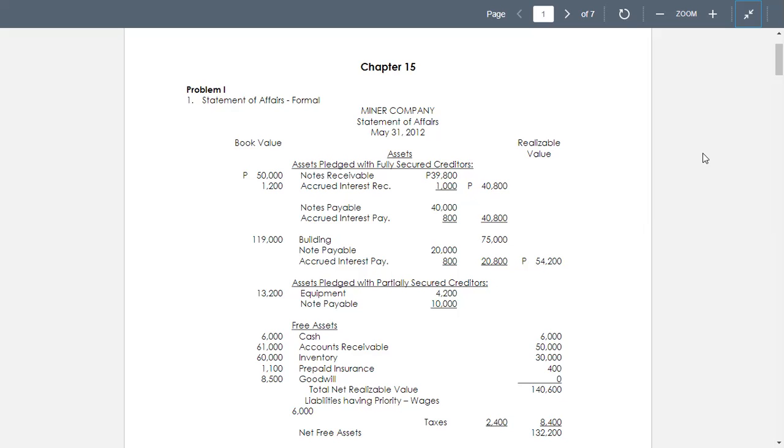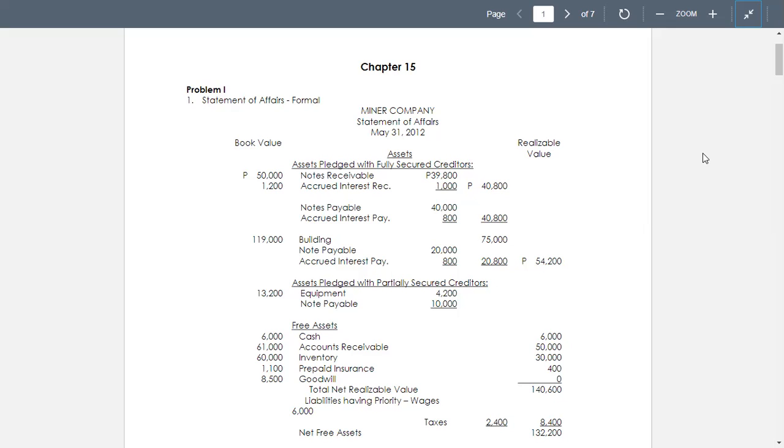Next, we have 40,800 for the accrued interest receivable and the notes receivable. 40,800 used as pledge with fully secured creditors.